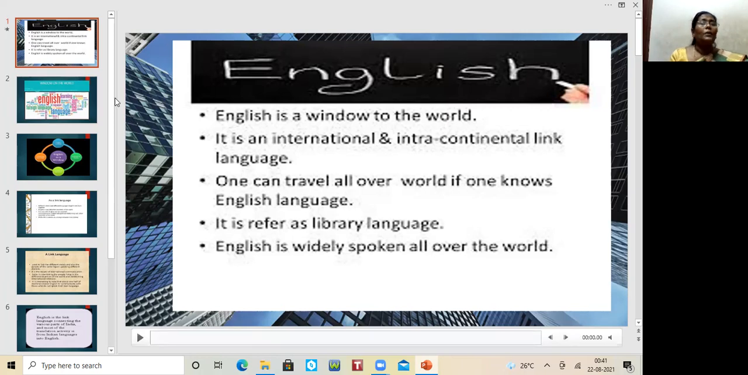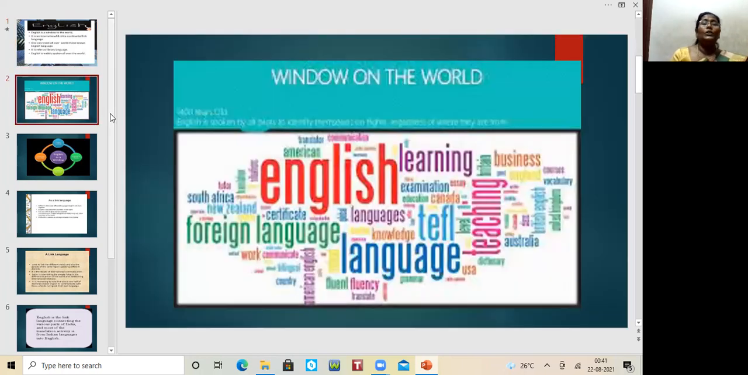And next, it is a window to the world because we always feel English is a foreign language, and when we know English, we can move to different parts of the world. We can shine in business. We can get a very good job. We can have a lot of job opportunities. We can equip ourselves, shine as top scorers, and pass many examinations. So that's the reason English is considered the window on the world. We can see everything. Nothing will be hidden from us.